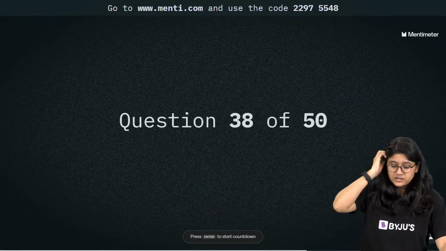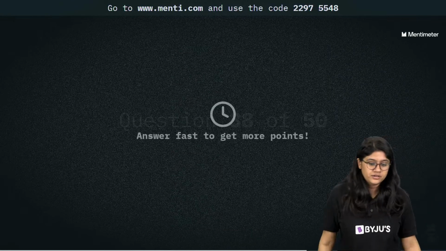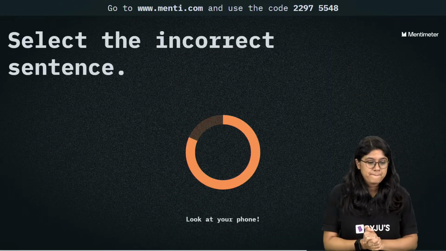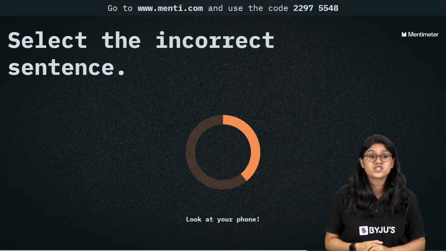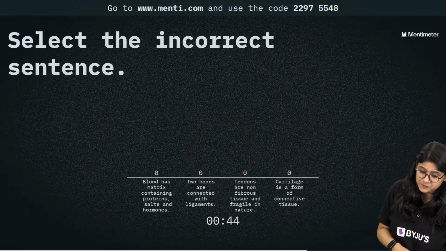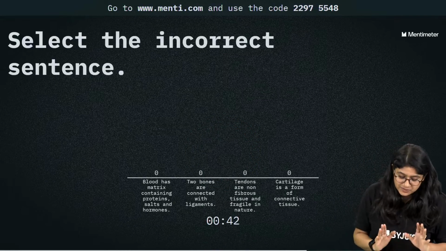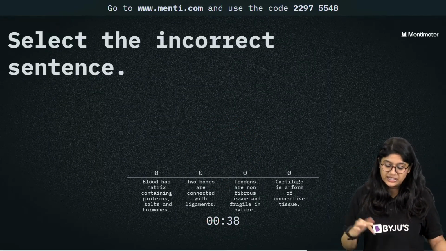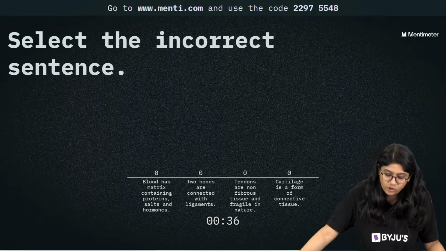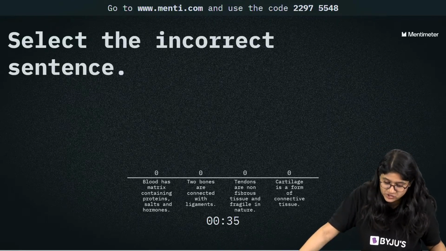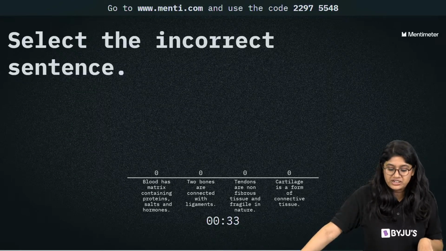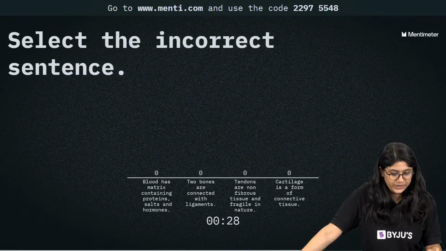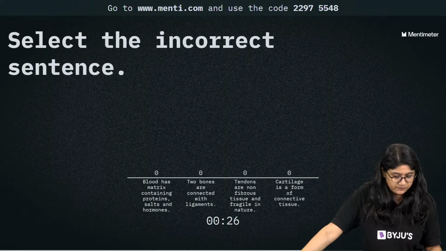Here, everyone, question number 38. Select the incorrect statement. इसे अच्छे से पढ़ना. Read the statement properly. Blood has a matrix containing protein, salt and hormone. Two bones are connected with ligaments. Tendons are non-fibrous tissue and fragile in nature. Cartilage is a form of connective tissue. Everyone, quickly answer this question.